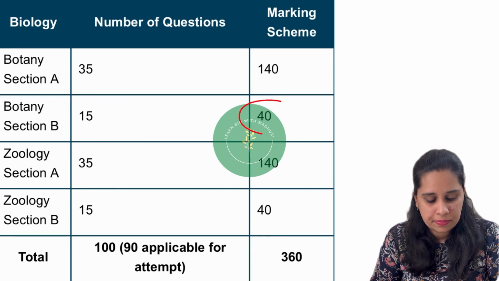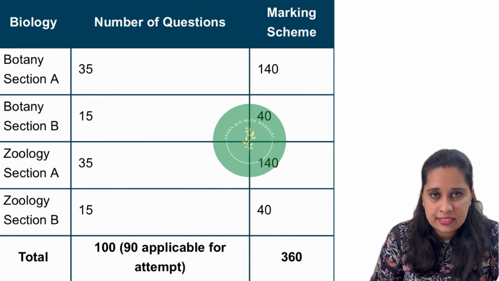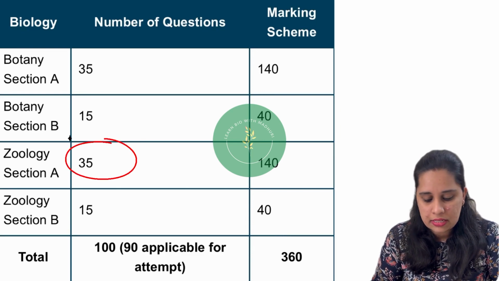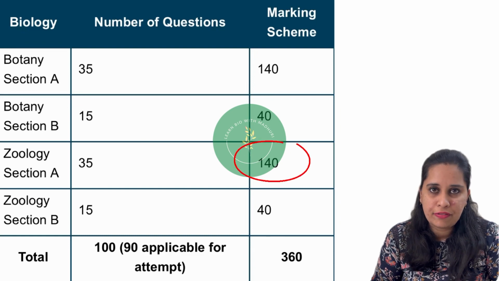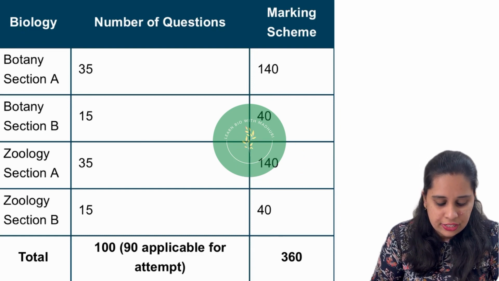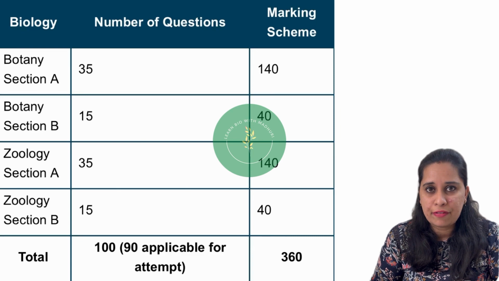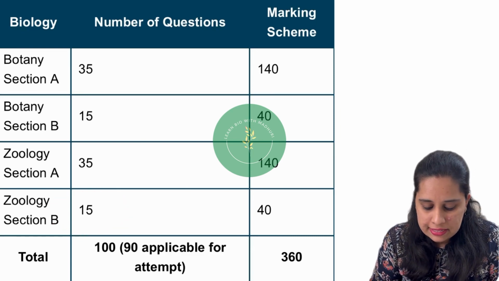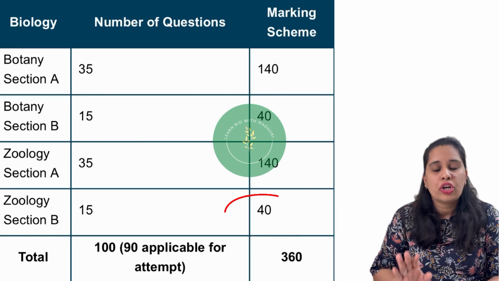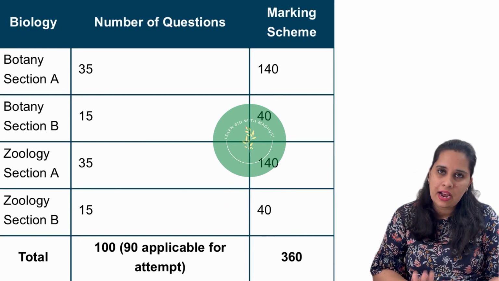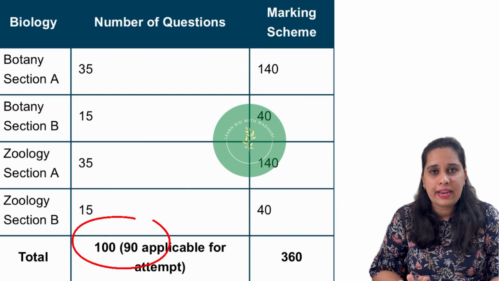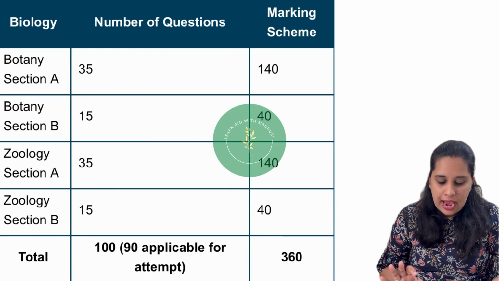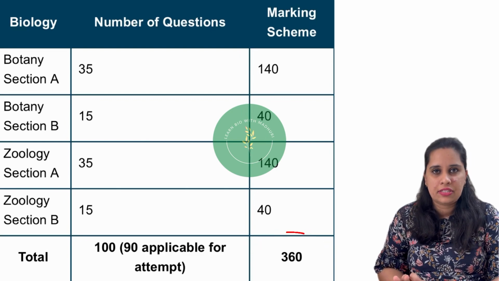will be 40. Zoology section A, that is the third one, part 3, 35 questions will be asked and marking scheme will be 140 marks. Zoology section B, which is the last and part 4, number of questions asked here is 15 and marking scheme will be 40. Total number of questions asked is 100, but you have to attempt only 90. So 90 is applicable for the attempt and marking scheme here will be 360 marks.